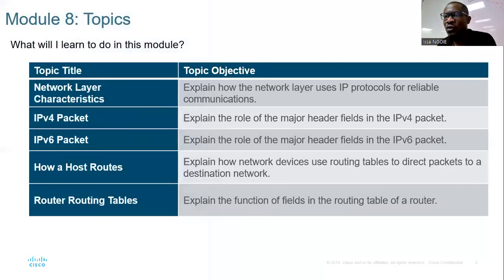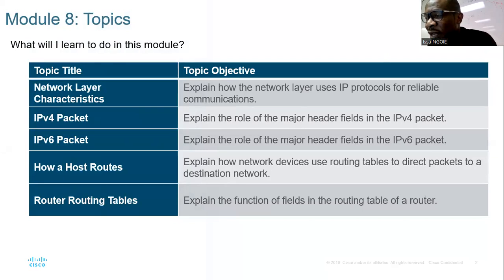Those are the things that we are going to learn. Number 1, we are going to explain how network layer uses IP protocols for reliable communications. Explain the role of the major header field in the IPv4 packet. Explain the role of the major header field in the IPv6 packet.